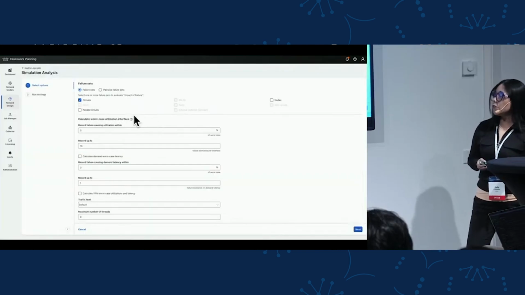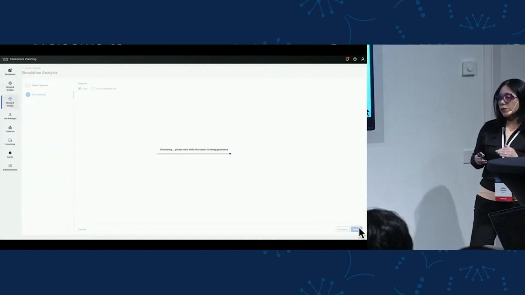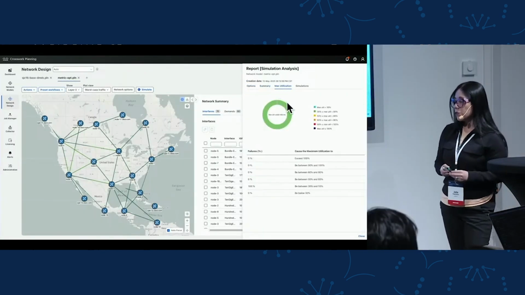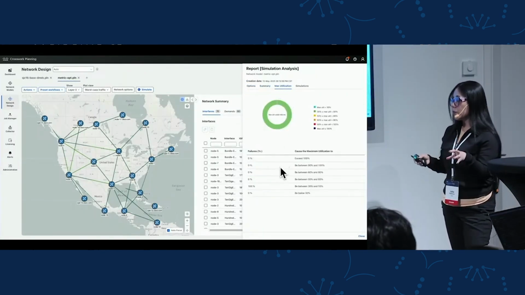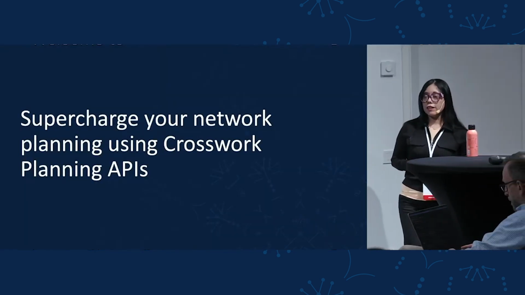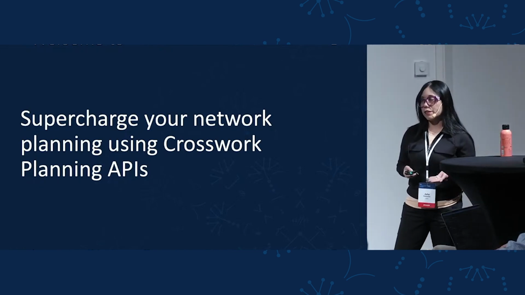And then we can also run the simulation analysis tool again on top of our optimized network to see how it will look under failure scenarios. And in this case, we can see that it is totally optimized. So basically, 0% of failures would cause the interface utilization to exceed 100%. So these are some of the optimization and simulation tools that we can execute in Crosswork Planning, native tools.